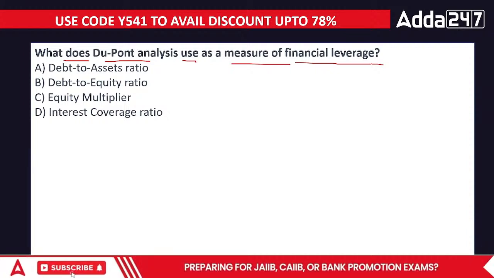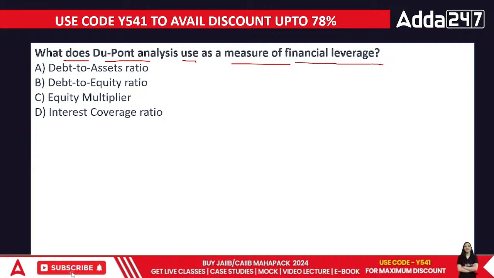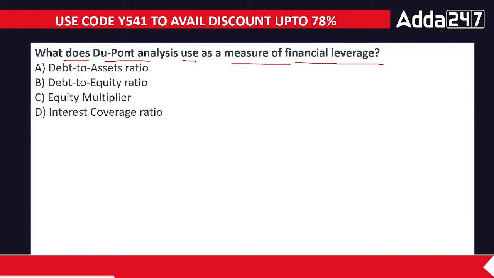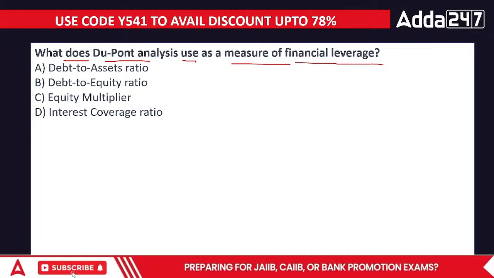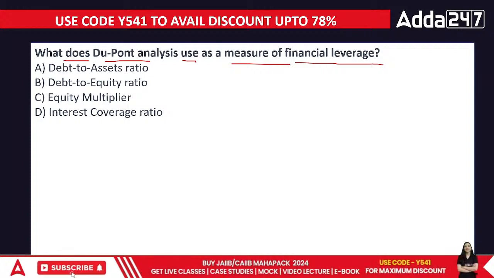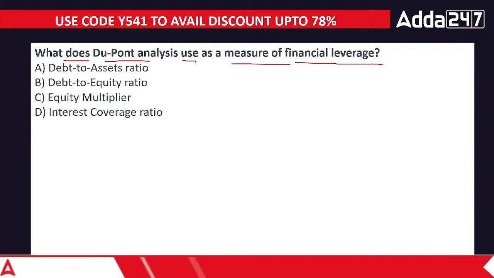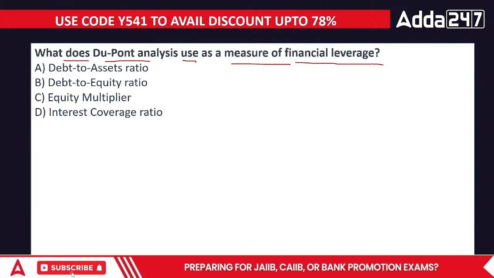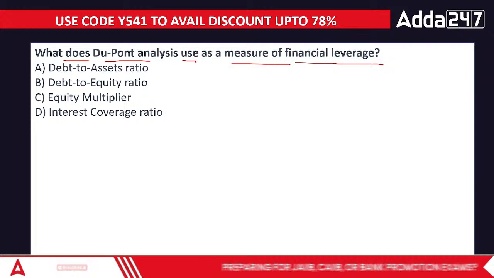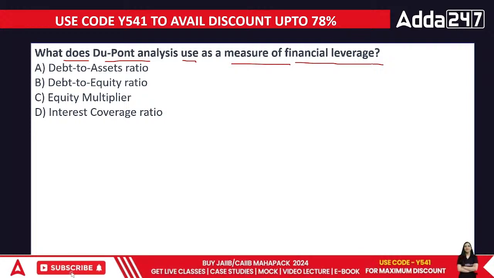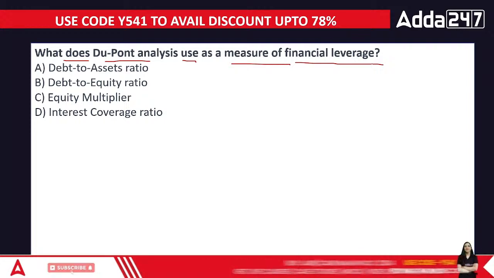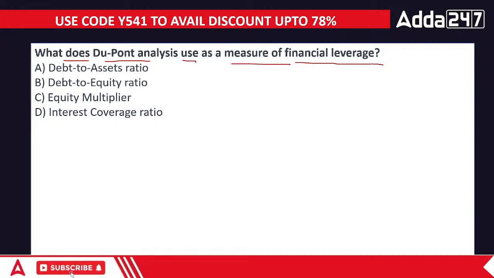Financial is where I get a bigger space so that I can work properly. In this case, the same scale of business is operating. And when we move towards the higher area, then it would be what? Then it would be when we are trying to increase it further, that is something that is financial. So in this case, they are asking what does a DuPont analysis use as a measure of financial leverage? Debt to asset ratio, debt to equity ratio, equity multiplier, or interest coverage ratio.